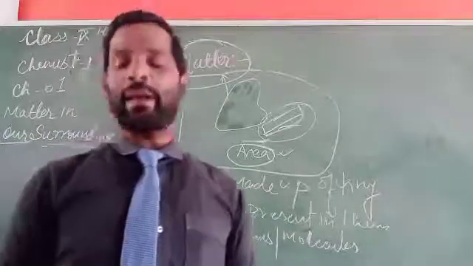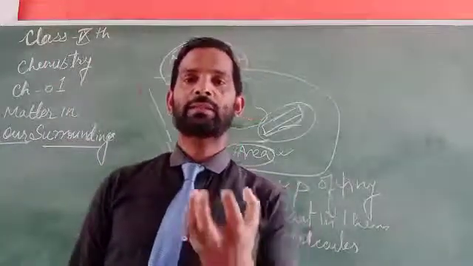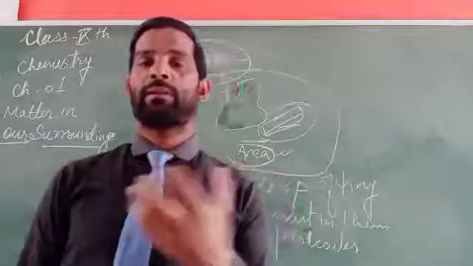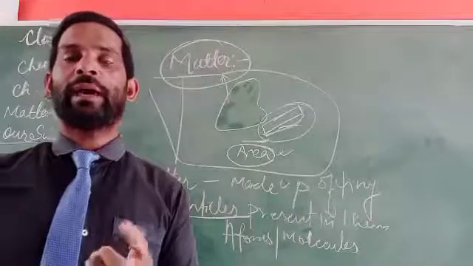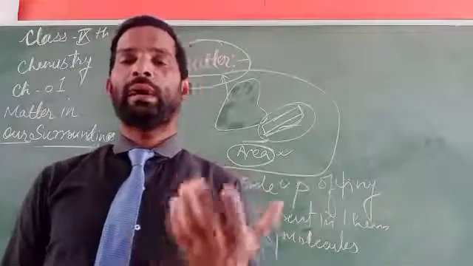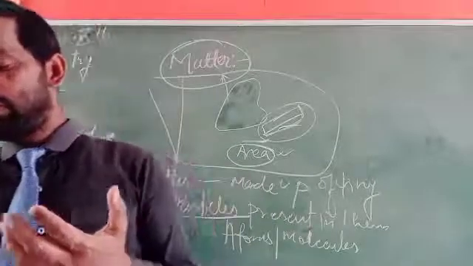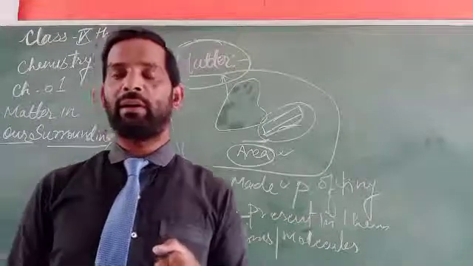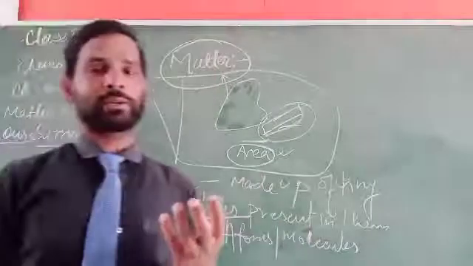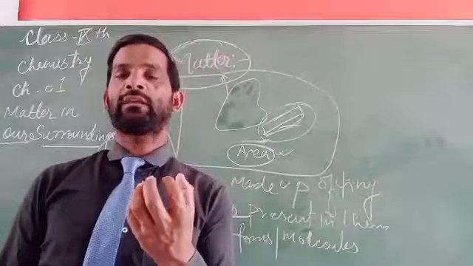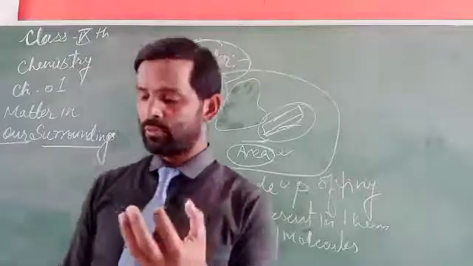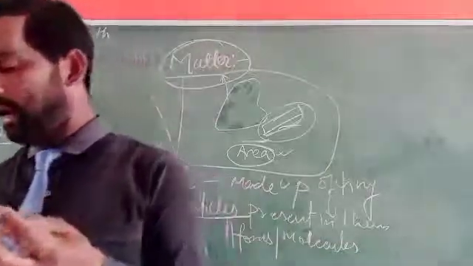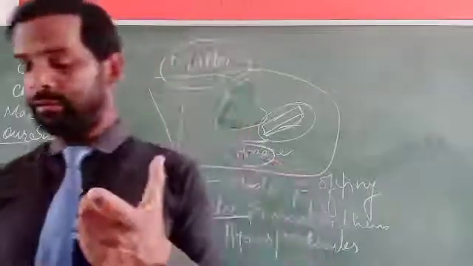In ancient times, padarth was considered to be made up of anu or paramanu. Padarth could be formed from different components: air, earth, fire, sky, and water.